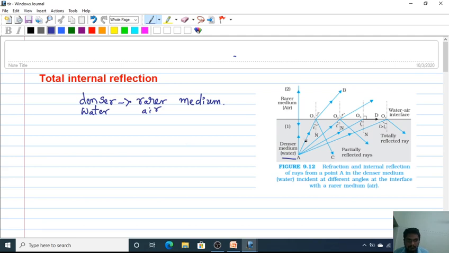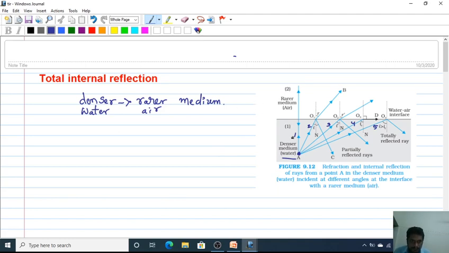So let us take an object which is located inside the denser medium. Now we are representing almost 4 to 5 light rays from this object: 1, 2, 3, 4 and 5. Okay, we have selected 5 light rays.